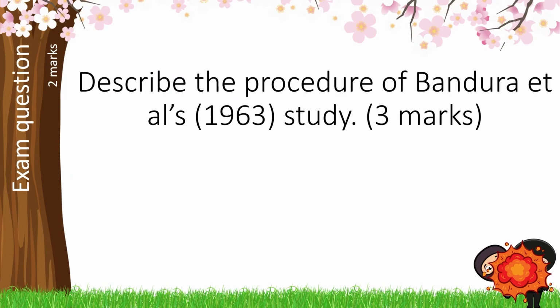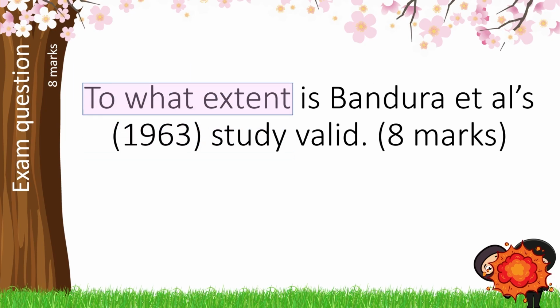Here's our first exam question. So we need a bit more detail than just statements or a list. We need to focus in on the procedure, and this needs to be unique because it's specifying that this is 1963. We've got a command word, to what extent. This is asking us to explain and evaluate and give a judgment. You may want to start with how valid you think the 1963 study is in order to meet that requirement of forming a judgment.